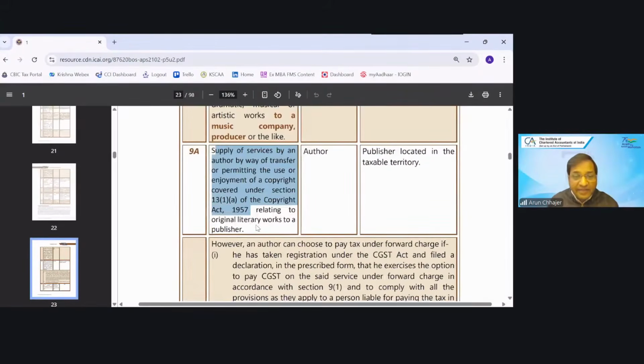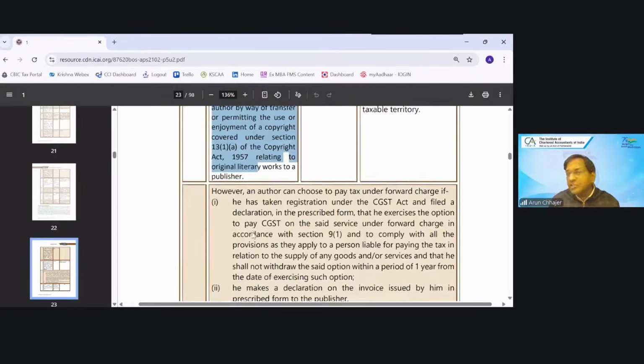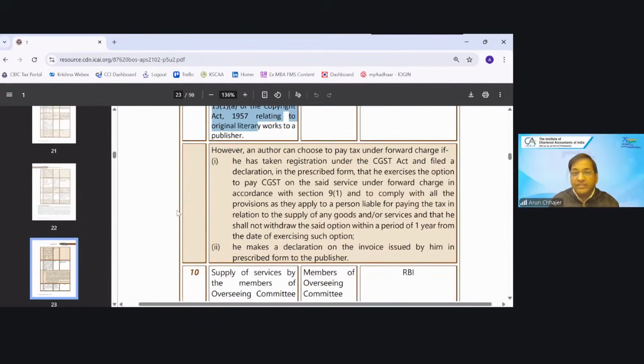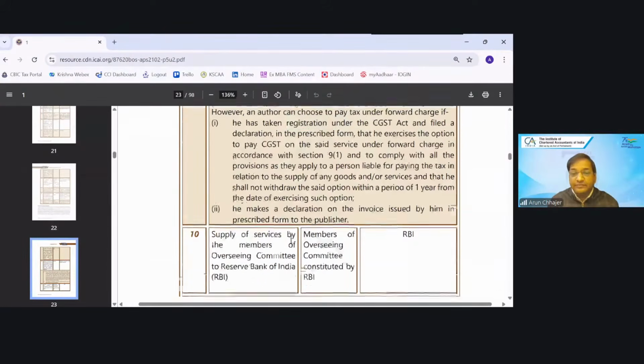Author has been separately added. Why? So that the author can opt forward charge or otherwise RCM. This entry is exactly similar to the GTA. They are saying if the author would like to pay the tax under forward charge, no problem. He can opt and pay the tax under forward charge, if he has taken the registration and he has given the declaration.